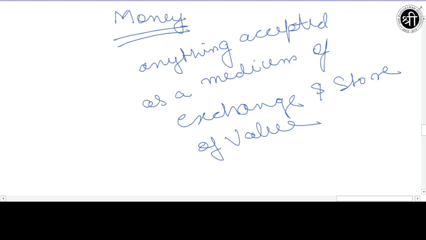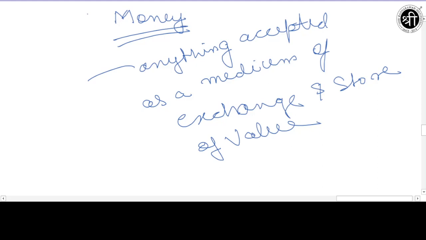If you consider a pen to be money, that is also possible. Economics says that anything in which a value can be stored and which can be used as a medium of exchange, meaning it can be used in exchange for something, is money. Why? Because normally when we buy something with money, we give that money to the shopkeeper, and in return we get those goods. So we are basically exchanging the money for the material things.